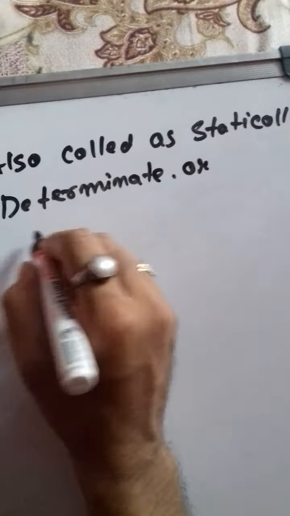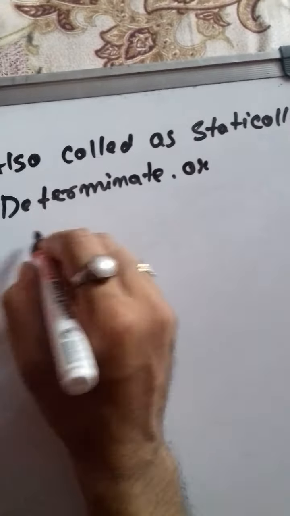First one is, suppose this is a beam. Now see, suppose the load is acting on the beam. AD is the beam. There are 2 loads acting on the beam, P1 and P2. Now see, there are 2 reactions.